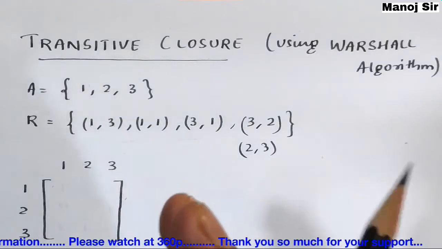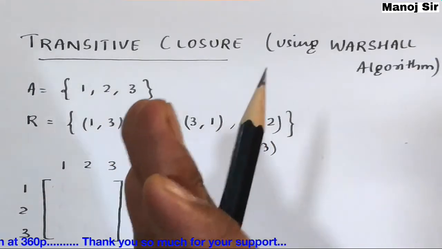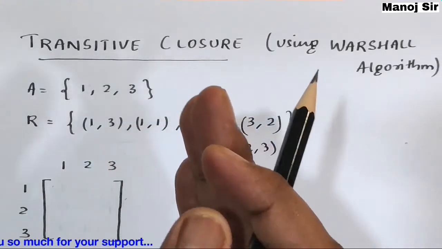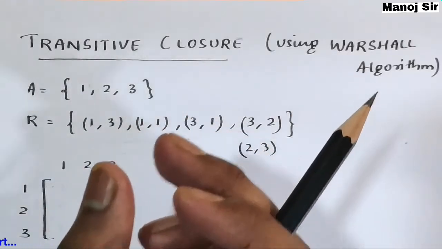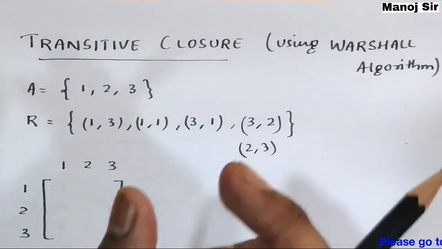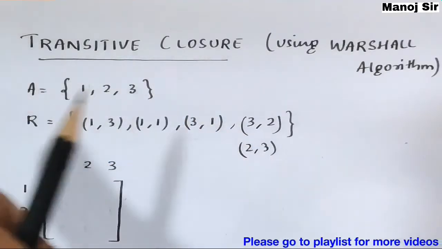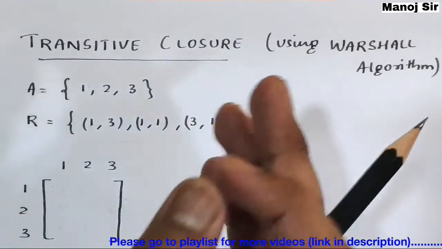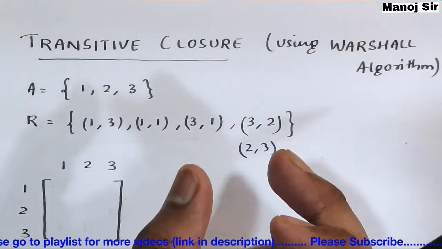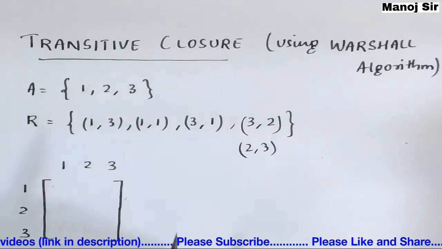In the previous video, we learned what a transitive relation is. If there are certain pairs that are missing, and you add those missing pairs to that relation, then that relation becomes a transitive relation. Those missing pairs are said to be the transitive closure.